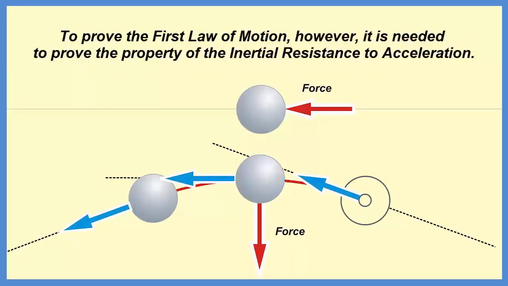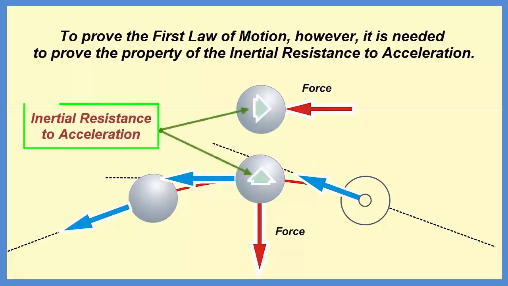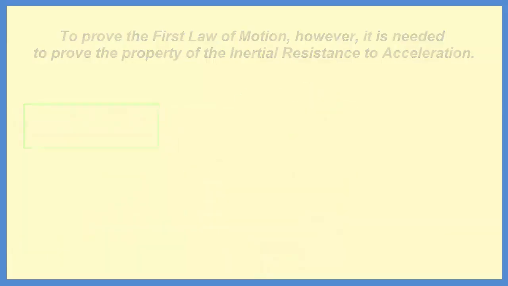To prove the first law of motion, however, it is needed to prove the property of the inertial resistance to acceleration, because if the bodies tend to remain at rest, or uniform rectilinear motion, and, if a force is needed to change these states, the bodies should manifest resistance to this change, that can be empirically observed.